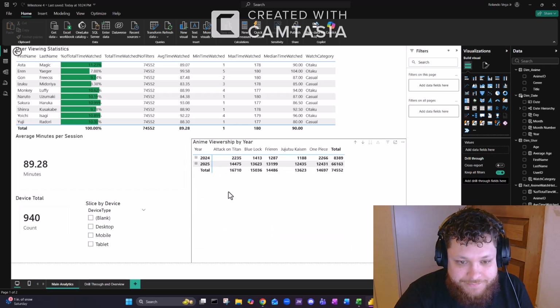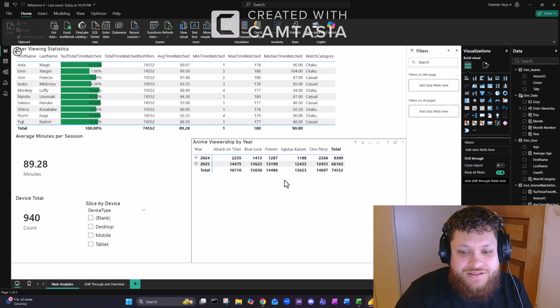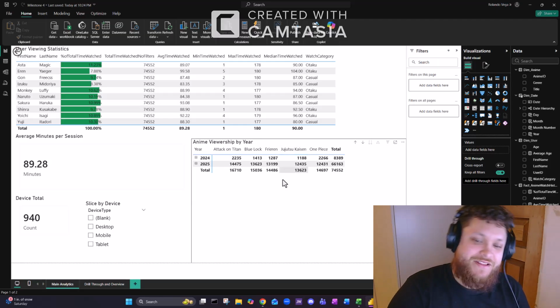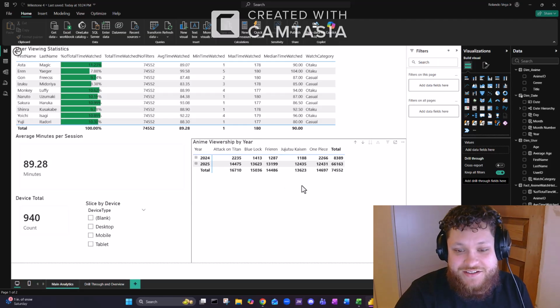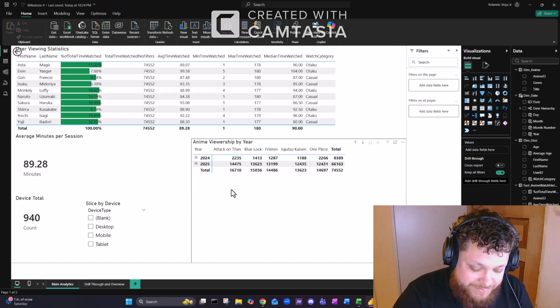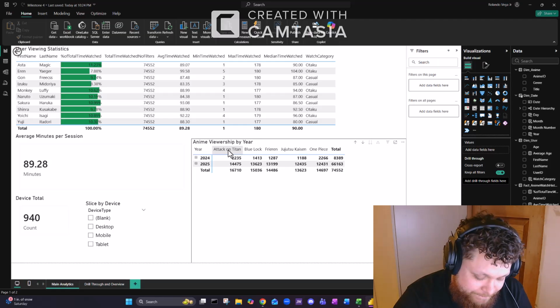As you can see, the most watched anime for 2024 and 2025 total would be Attack on Titan at 16,710 minutes for the 2-year span. Close second is Blue Lock, followed by One Piece, Frieren, and Jujutsu Kaisen, which I don't entirely agree with that order, but that's the randomization of Makaru. So yes, the most watched anime over the entire time period was Attack on Titan.